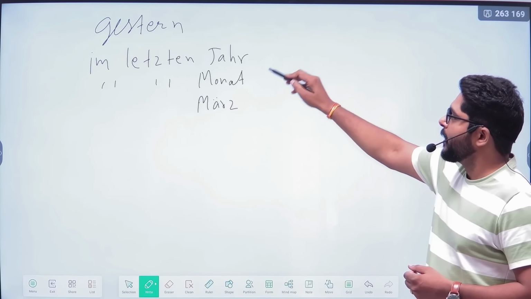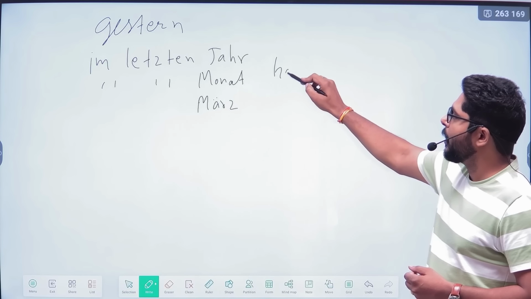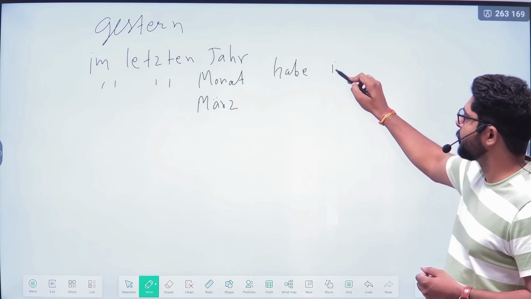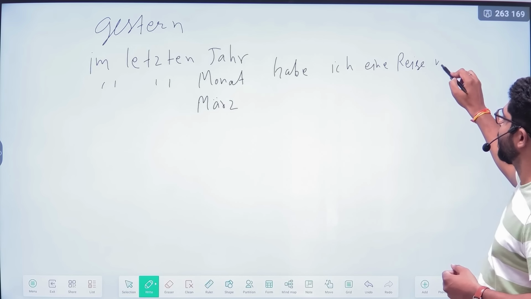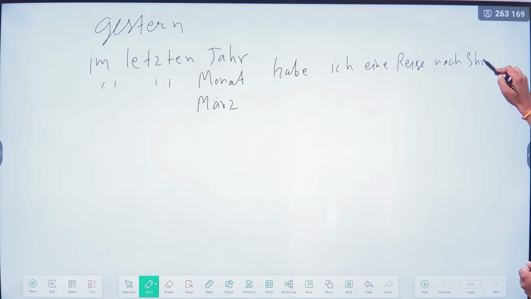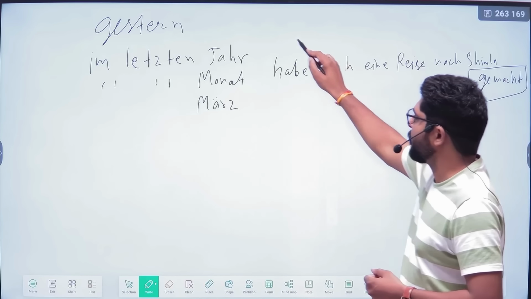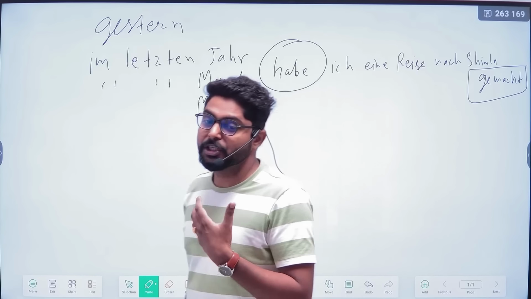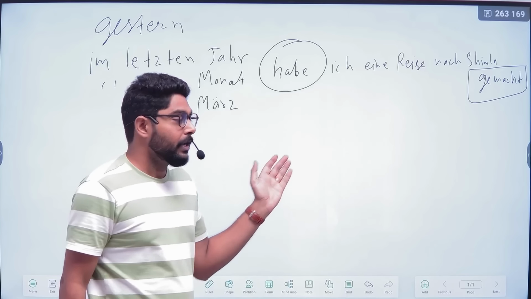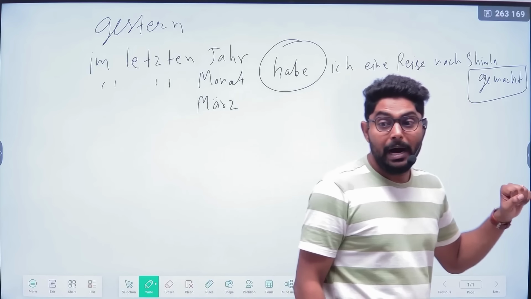You can add on: Im letzten Jahr habe ich eine Reise, a journey, eine Reise nach Shimla gemacht. So these sentences will also give you a good impression. Im letzten Jahr habe ich eine Reise mit meinen Freunden nach Shimla gemacht.